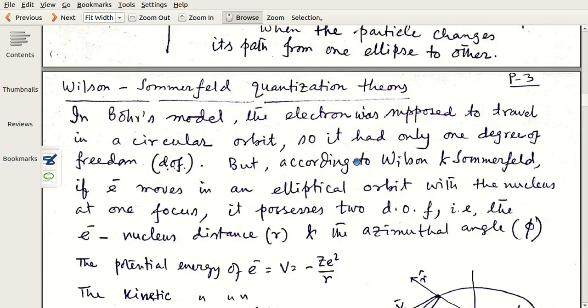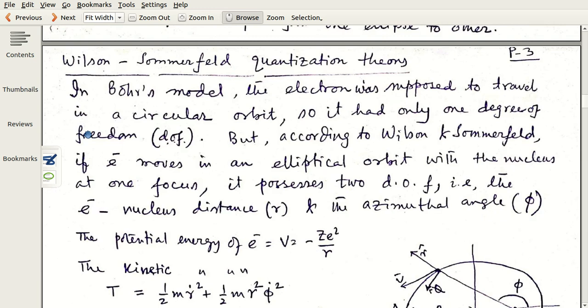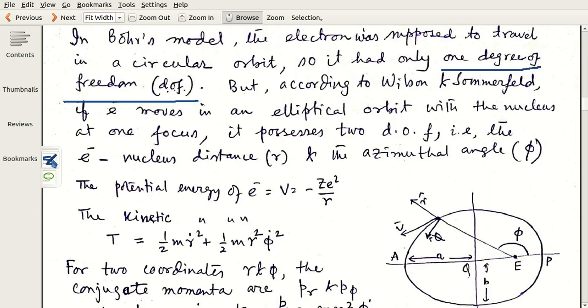Now, Wilson and Sommerfeld proposed their quantization theory. In Bohr's model, the electron was supposed to travel in a circular orbit. We know it, but as we saw at the start of this lecture, in a central force the general path is an ellipse. So, in Bohr's orbit, the path was circular. That means the radius is fixed and only the angle theta changes, and the particle therefore had only 1 degree of freedom. But when the path becomes an ellipse, 2 degrees of freedom are there.